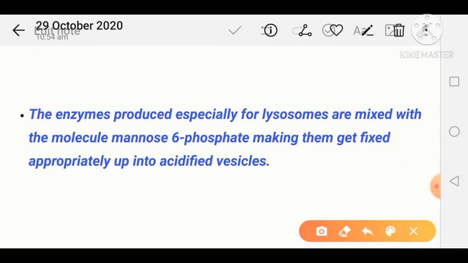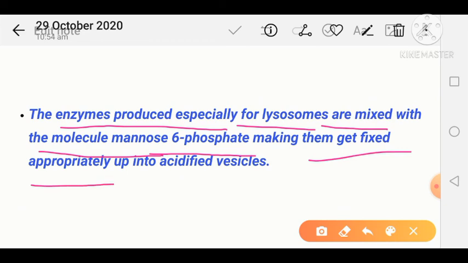So as I told you, the enzymes which are present in the lysosome originate from the endoplasmic reticulum. The enzymes which are produced for the lysosome mix with the molecule mannose 6-phosphate, making them fix into the appropriate acidified vesicles.